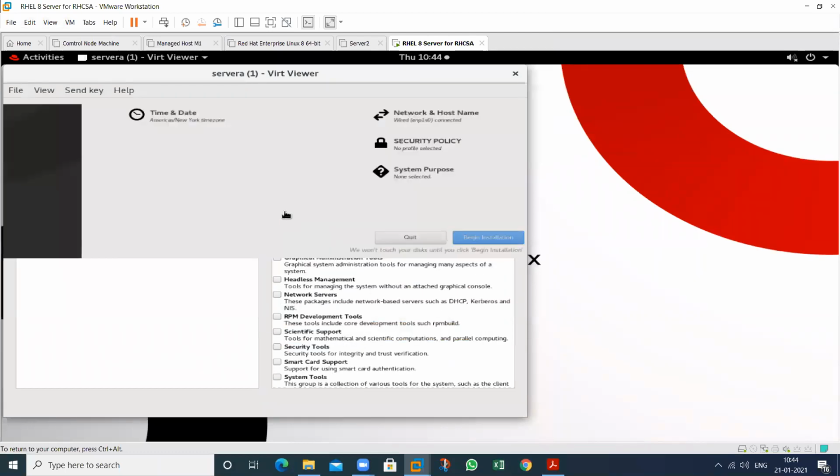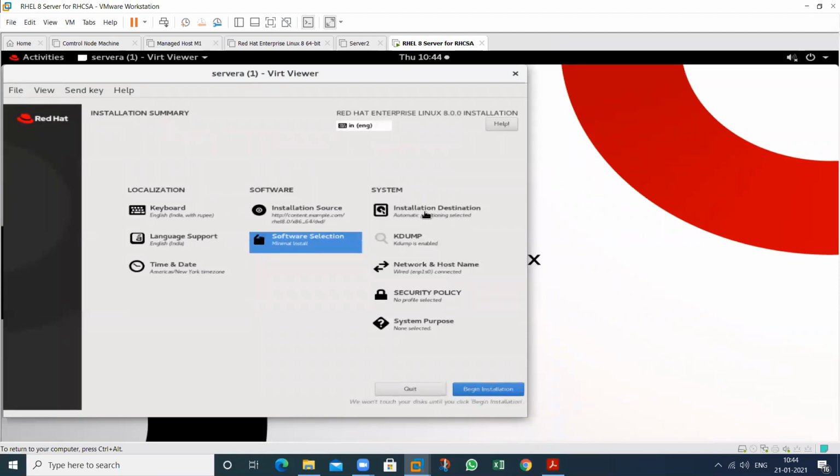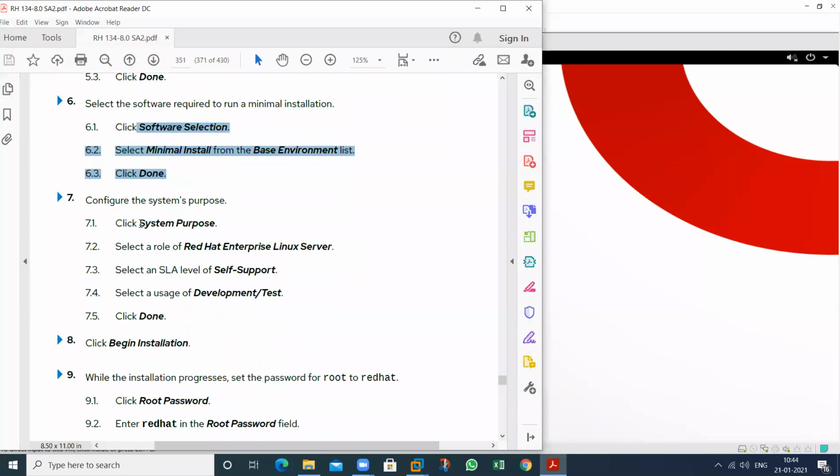So I have completed network and host name, I have completed installation source, I have completed software installation. After then one more thing, that is system purpose. So click on system purpose. Select RHEL 8 server, self-supported, development and testing, then done this.